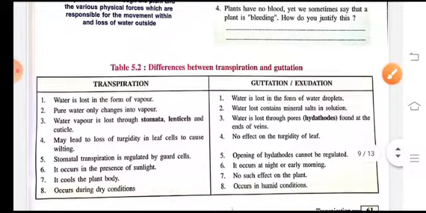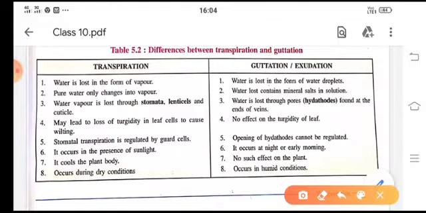Now here is the difference between transpiration and guttation. In transpiration water is lost in the form of vapor, whereas in guttation water is lost in the form of water droplets. In transpiration pure water changes into vapor, whereas in guttation the water lost also contains mineral salts in solution. Transpiration occurs through stomata, lenticels and the cuticle, whereas guttation occurs from the hydathodes. Sometimes transpiration leads to loss of turgidity in plants, whereas in guttation there is no effect on turgidity. Stomatal transpiration is regulated by guard cells, whereas the opening of hydathodes cannot be regulated.